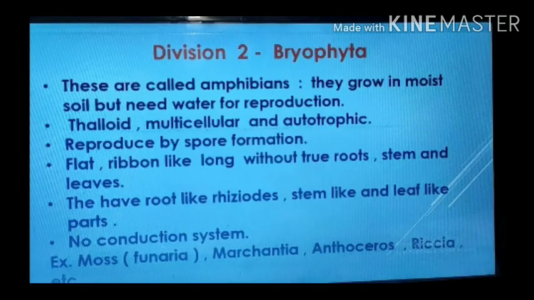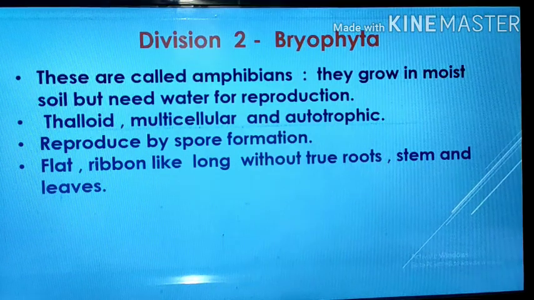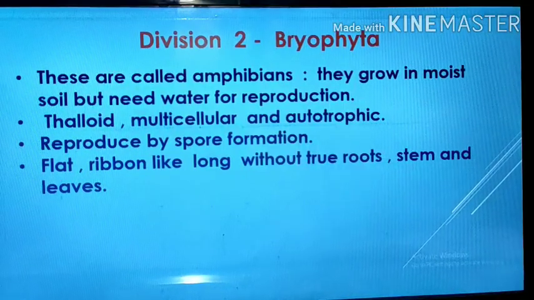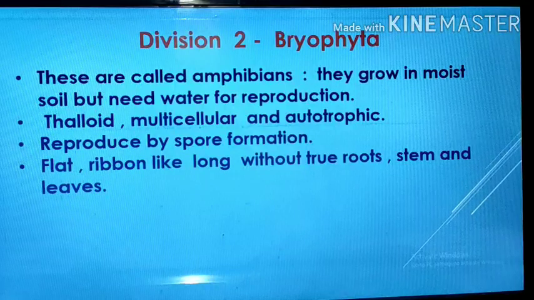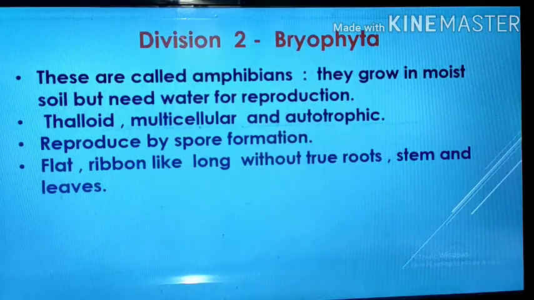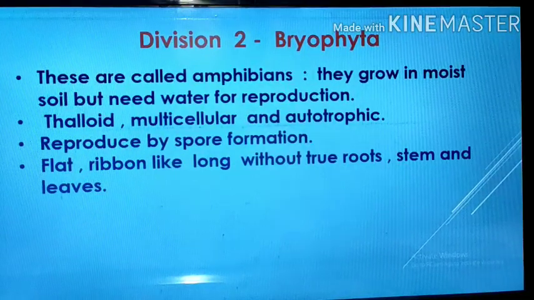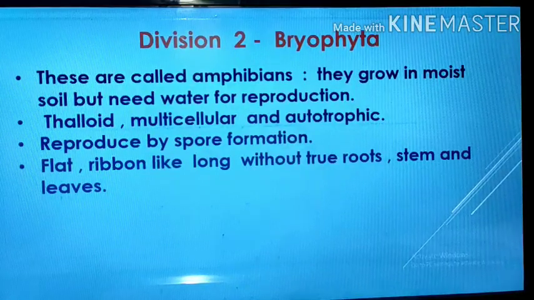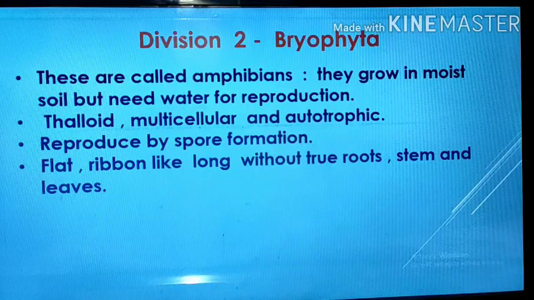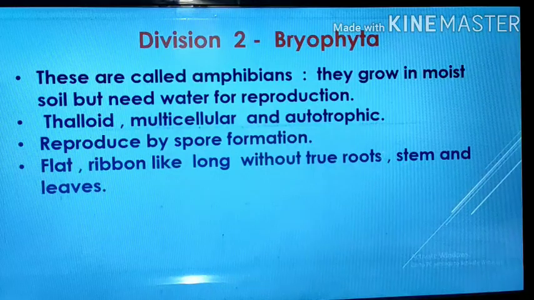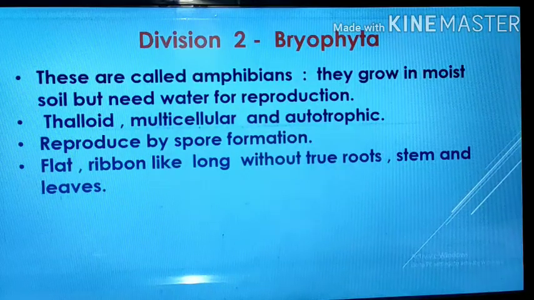Then see the second division, that is bryophyta. See the characteristics of bryophyta. These bryophytes are called amphibians. Amphibians means they grow in both. That is, they grow on the moist soil, but they require water for reproduction. That means initially they require water for reproduction, and after the reproduction they grow on the land if the land is moist. So these are called amphibians. The plants which belong to the division bryophyta are amphibians.